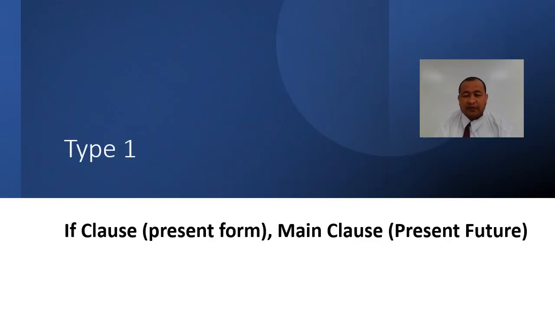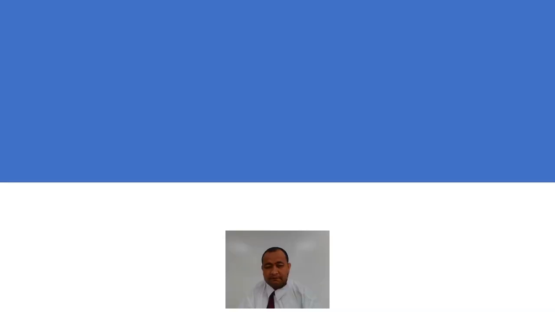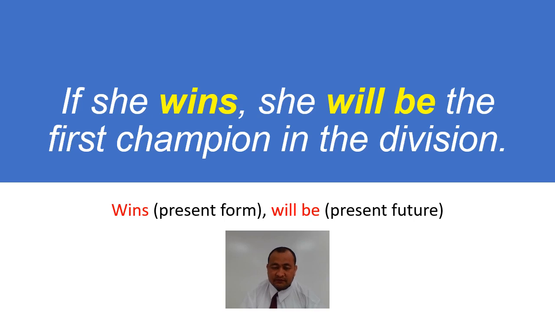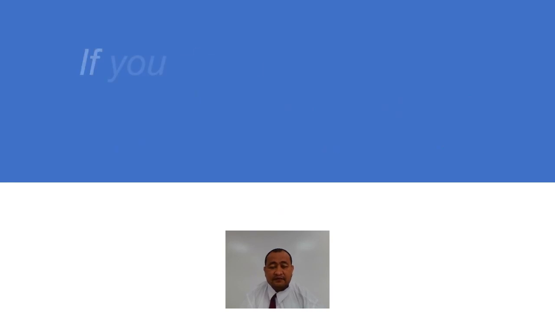Now let's see type 1. If clause, present form, and main clause is present future. Look at examples. If she wins, she will be the first champion in the division. If she wins, present form in the if clause. She will be, present future in the main clause. So present form and present future.